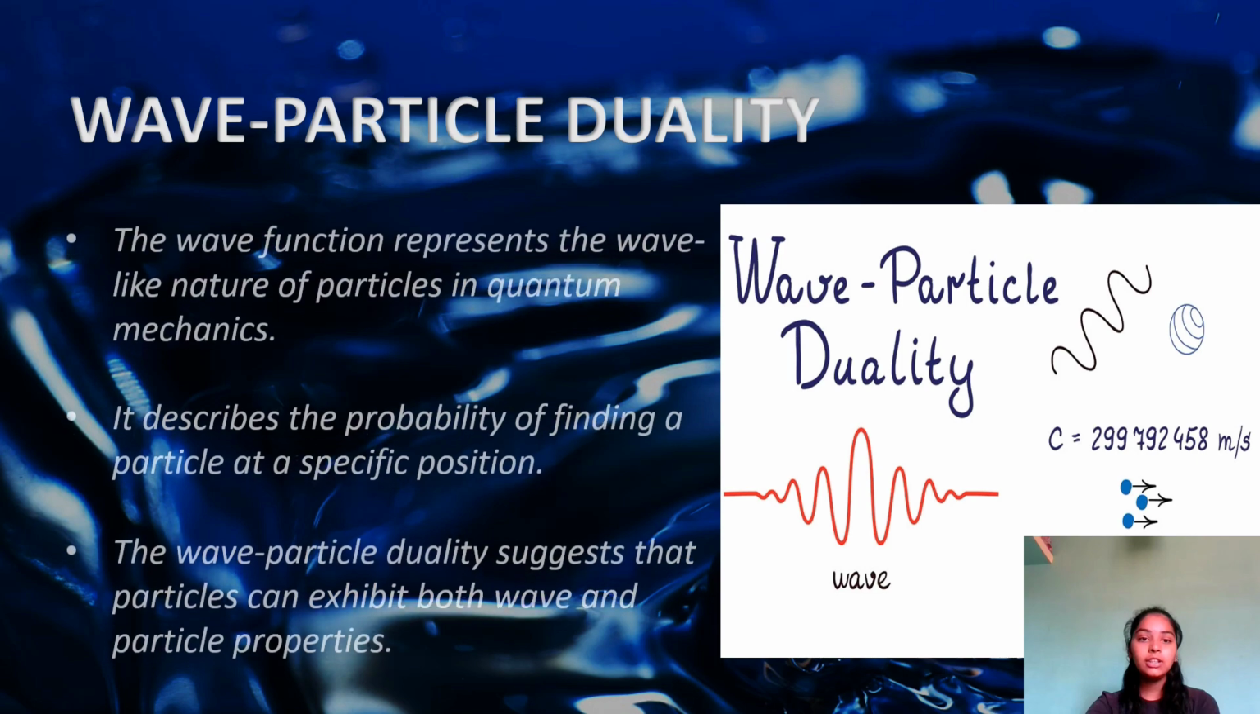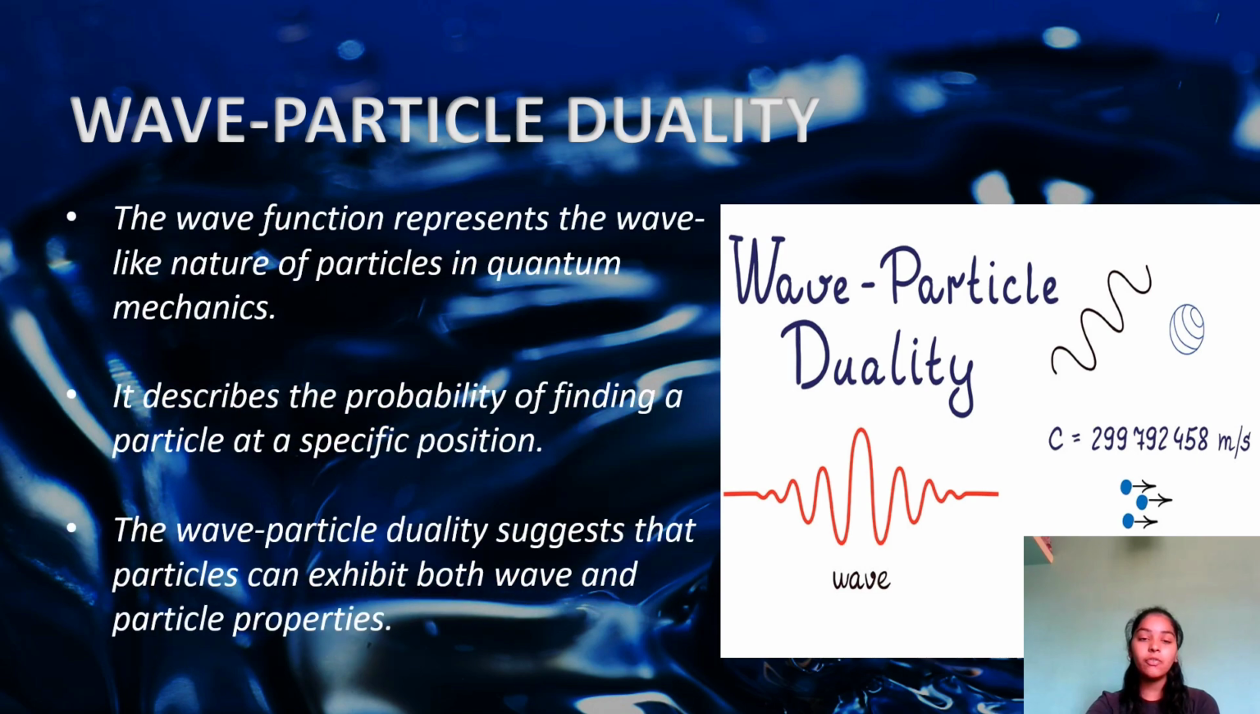Wave-particle duality. The wave function represents the wave-like nature of particles in quantum mechanics. It describes the probability of finding a particle at a specific position. The wave-particle duality suggests that particles can exhibit both wave and particle properties.